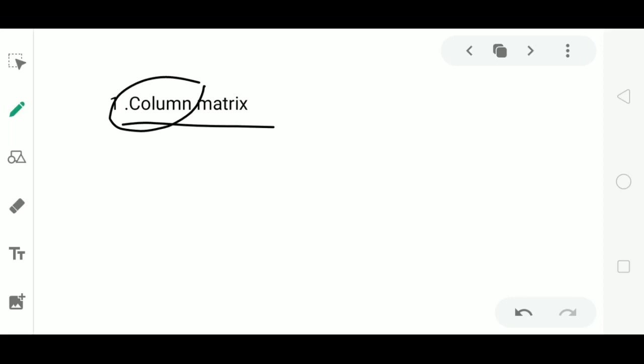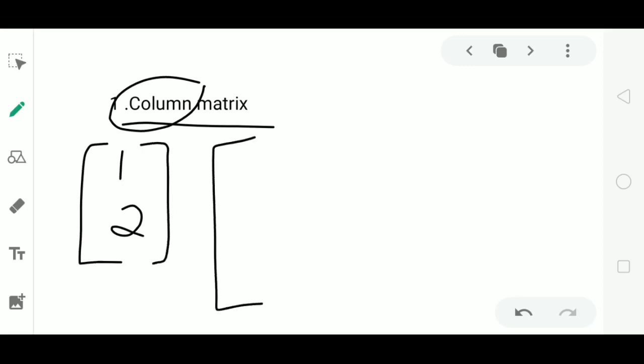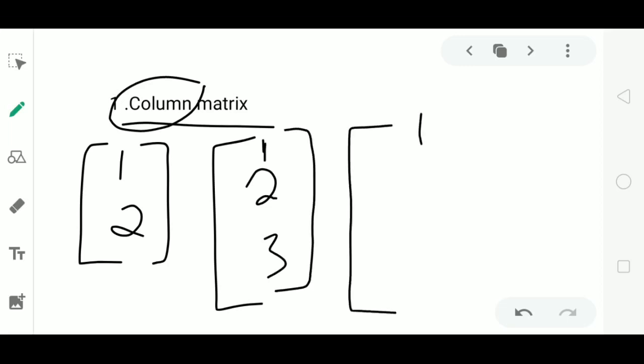For example, a matrix with 2 rows and only one column, or 3 rows and only one column, or 4 rows and one column. All these matrices have only one column and different number of rows.